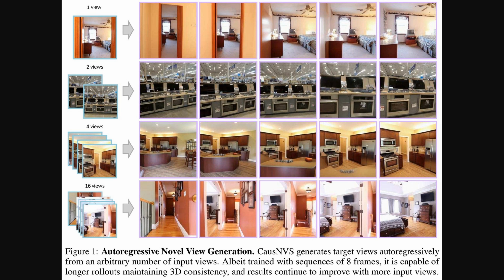Alright, the previous segment highlighted why causal generation matters for streaming. Figure 1 illustrates the effect. More input views lead to smoother, more consistent rollouts, and the sequence extends well beyond the training length while preserving 3D structure. The panels progress left to right as the model autoregressively predicts new frames, which demonstrates stable geometry because each step conditions on past views. The comparison across 1, 2, 4, and 16 inputs shows visibly sharper details and fewer artifacts as context increases.